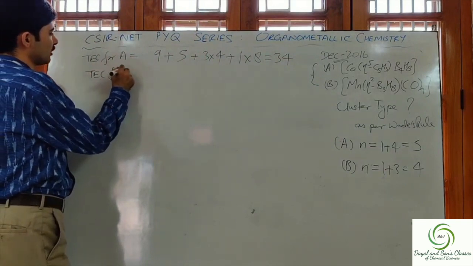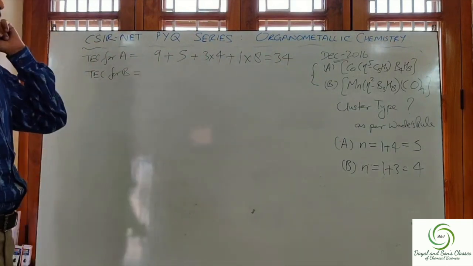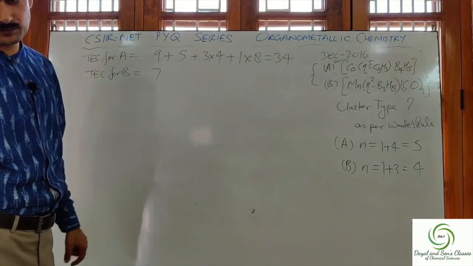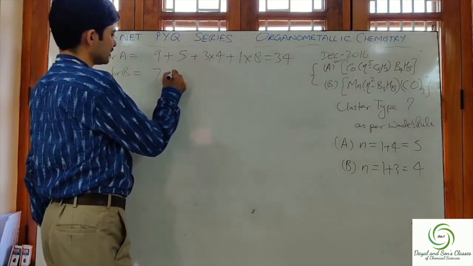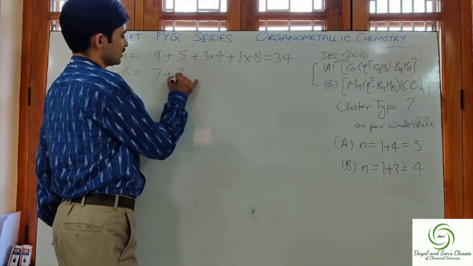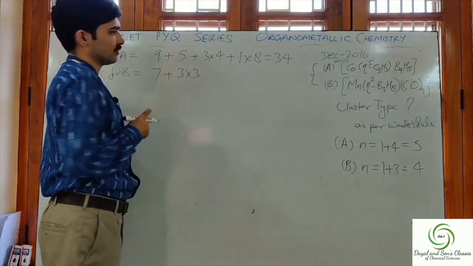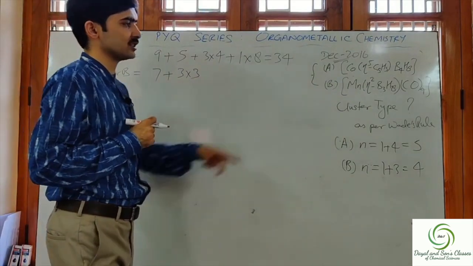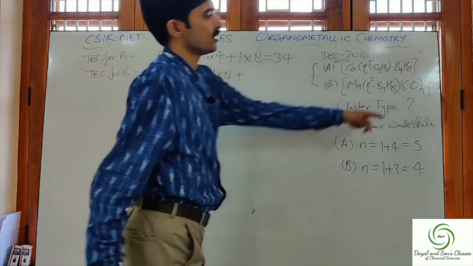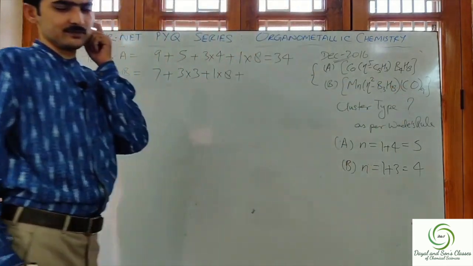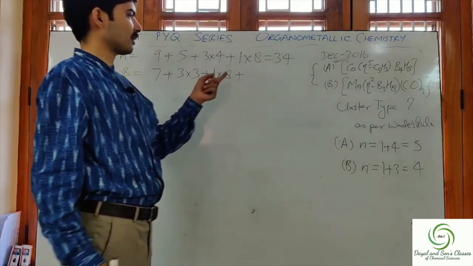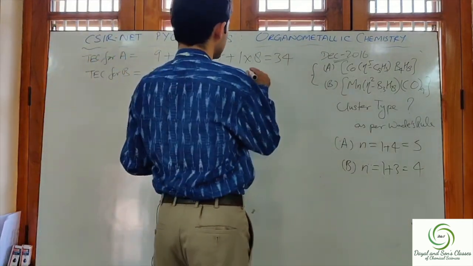TEC for B will be equal to Mn, which contributes 7 electrons, plus 3 boron, and 1 boron contributes 3, so 3 into 3, plus 8 hydrogens, and 1 hydrogen contributes 1, so 8, plus CO. The carbonyl, 1 carbonyl contributes 2 and there are 4, so 2 into 4.